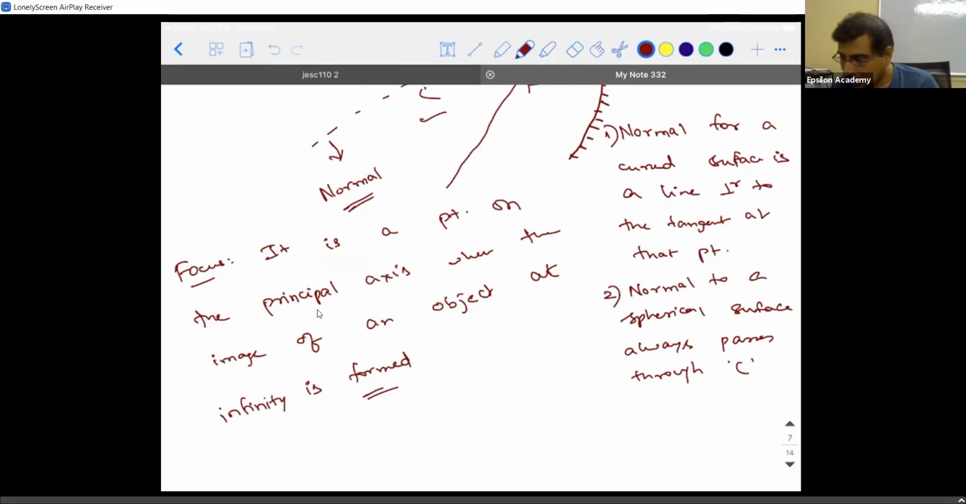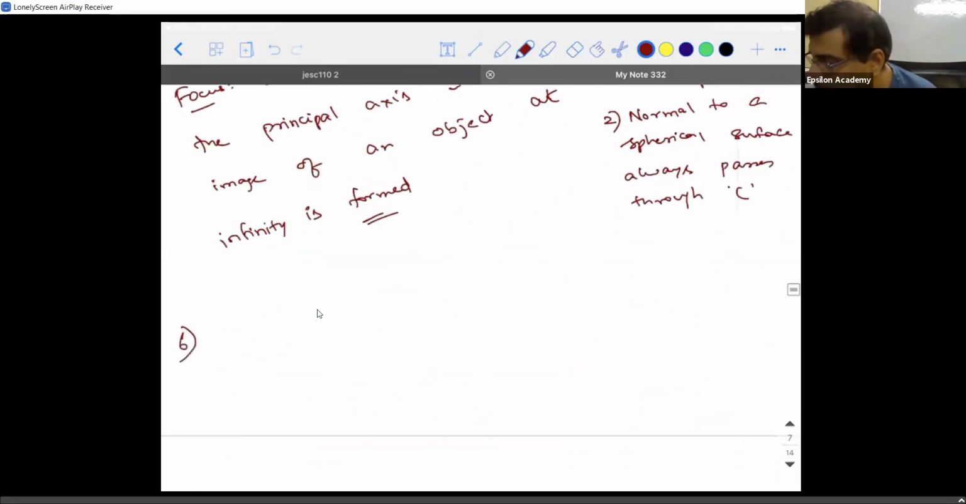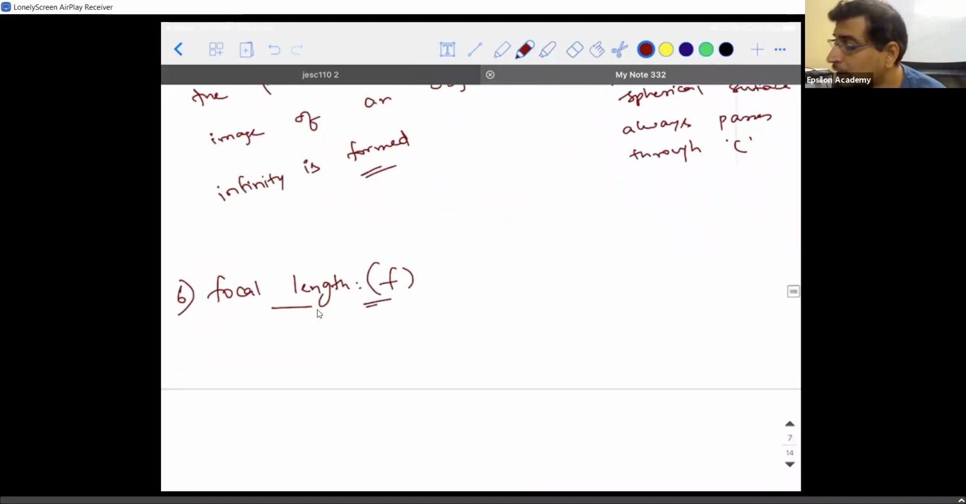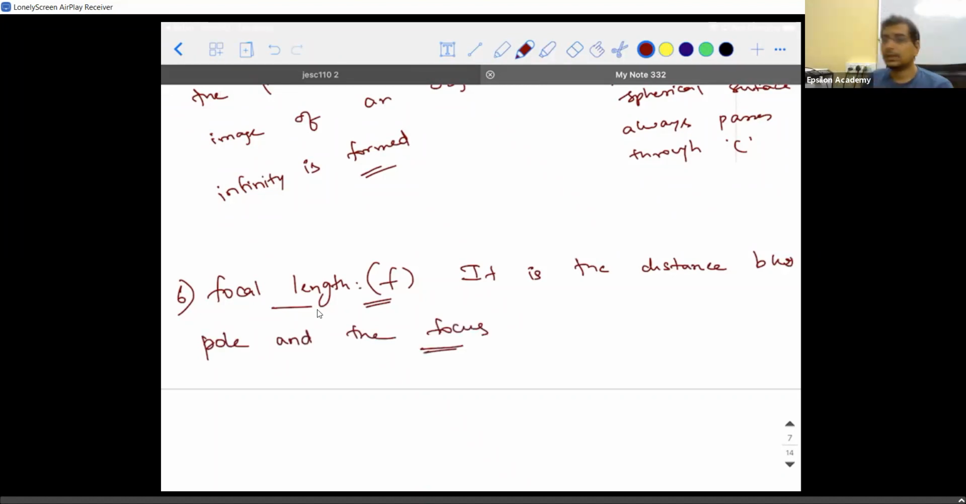And the last point for the day is focal length. Focal length is represented by the symbol small f. This is a distance, represented in lowercase. So capital F is for the point and small f is for the distance. It is the distance between the pole and the focus. The distance between the pole and the focus is what we call the focal length.